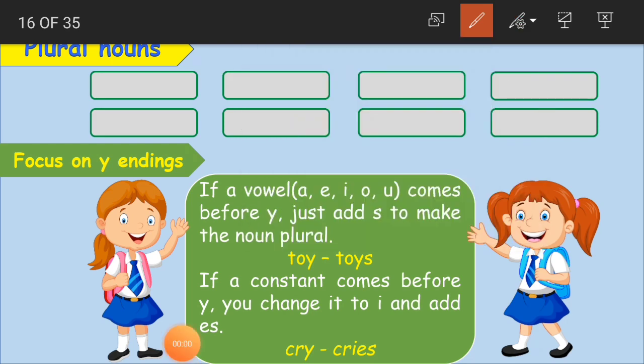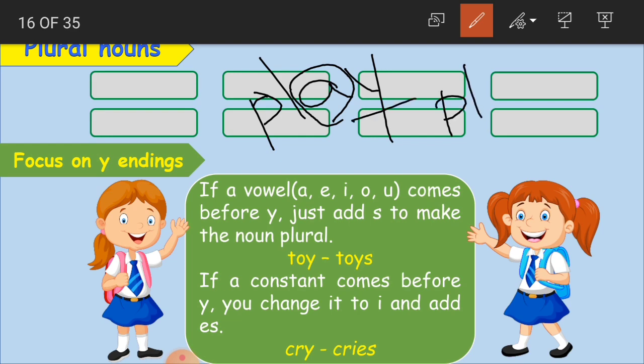Say play, P-L-A-Y. Before Y you have a vowel, so play becomes plays.